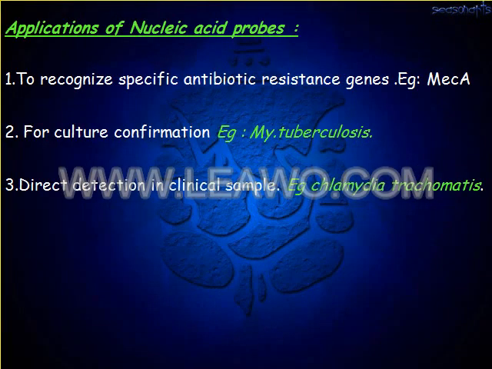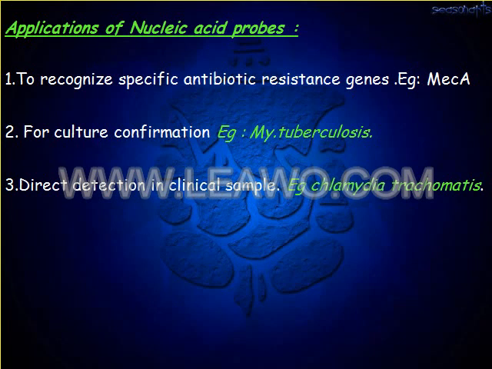Applications of nucleic acid probes. First one is to recognize specific antibiotic resistant genes. Example is the mecA gene. Second one is for culture confirmation. Example, Mycobacterium tuberculosis. Third one is direct detection in clinical samples.